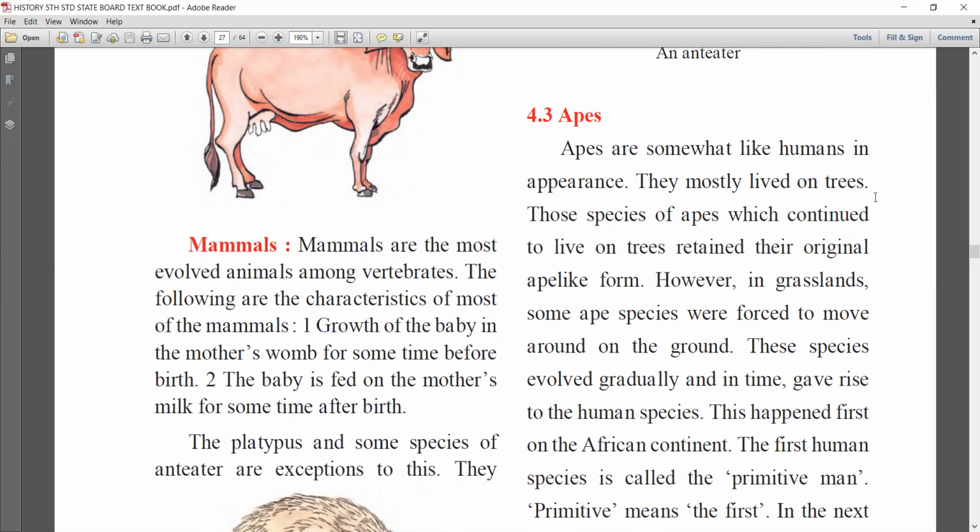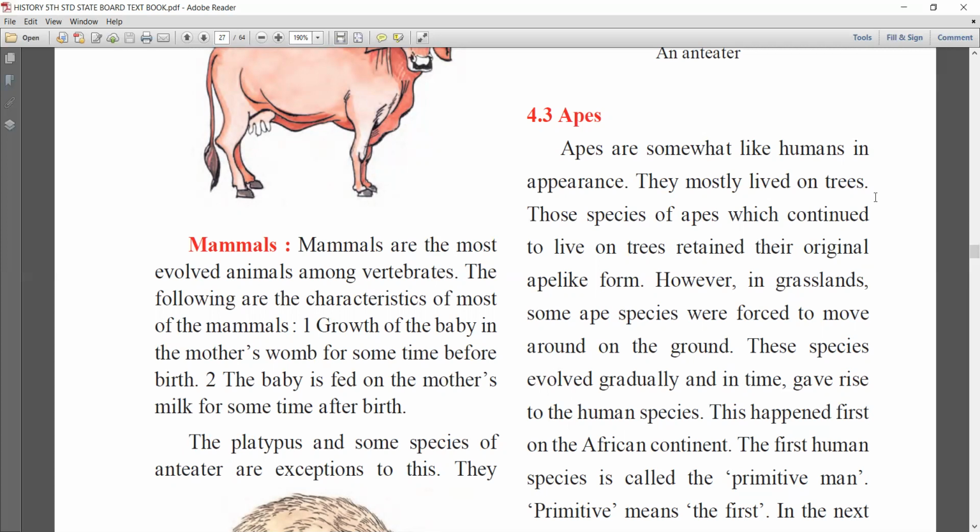However, in grassland, some ape species were also forced to move. These species evolved gradually and in time, and it gave rise to the human species. This was first seen on the African continent only, and it was the first human species, that is called the primitive man.